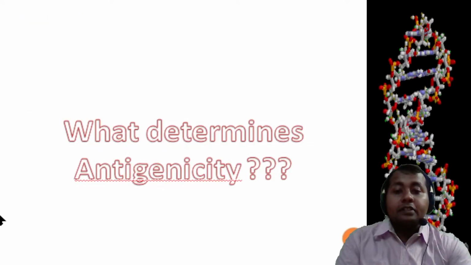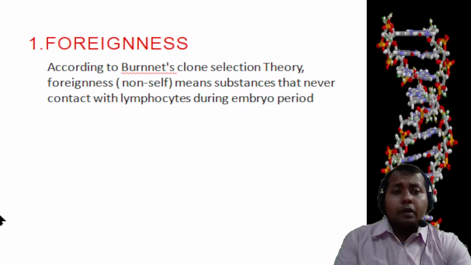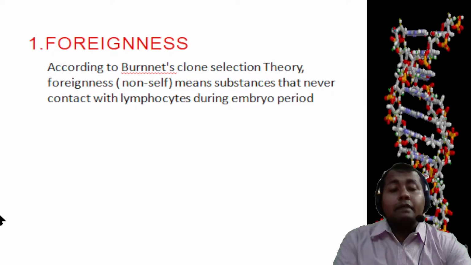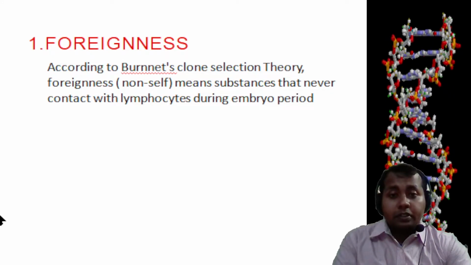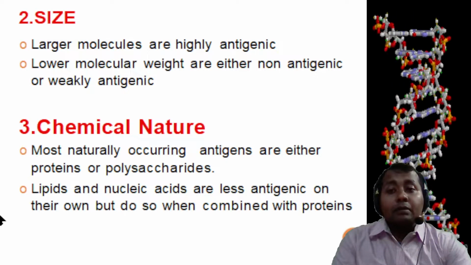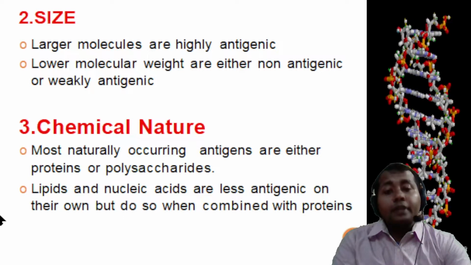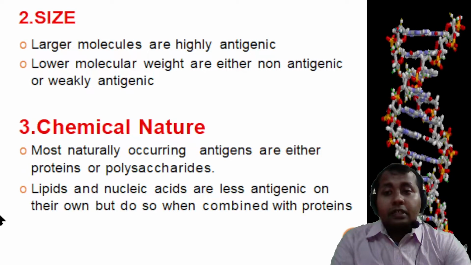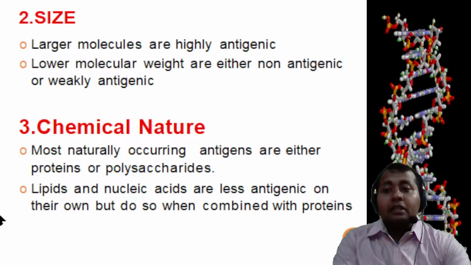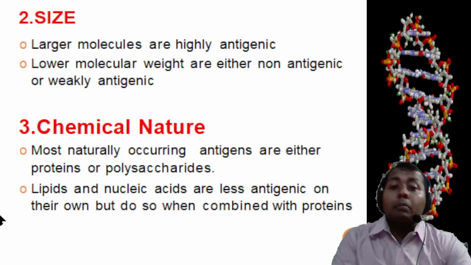What determines antigenicity? First is foreignness, meaning it should not be exposed to the lymphocytes during the embryonic period when the lymphocytes are undergoing development, differentiation and maturation. Another is the size. Larger molecules are highly antigenic, lower molecular weight ones are either non-antigenic or very weakly antigenic. Chemical nature: most naturally occurring antigens are proteins or polysaccharides in nature. Lipids and nucleic acids are less antigenic on their own, but become antigenic when combined with proteins.